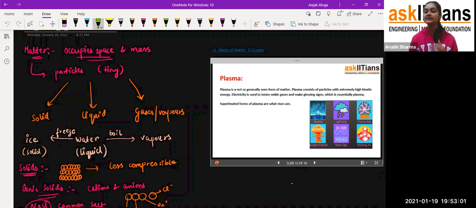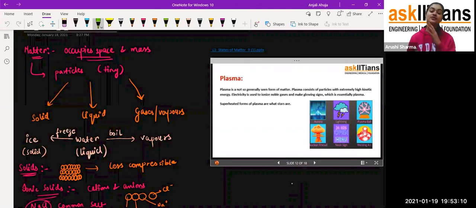Plasma is not a generally seen state of matter. It consists of particles which have very extreme kinetic energy, due to which we can see sparkling and lightning, because the electricity we use ionizes the gases, noble gases, and due to which we are able to see the plasma.